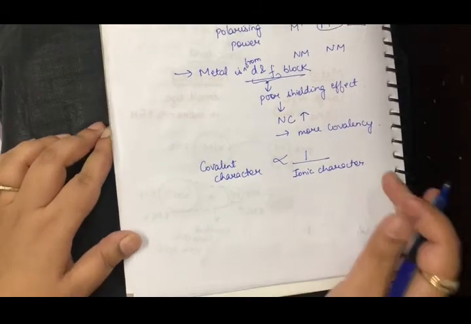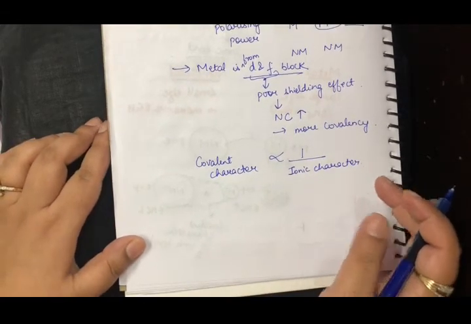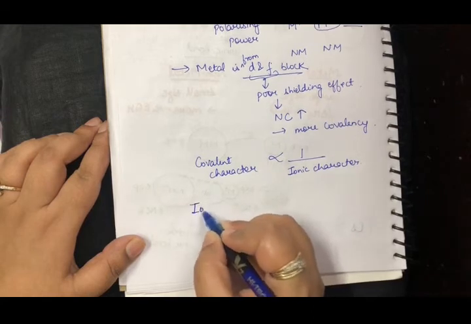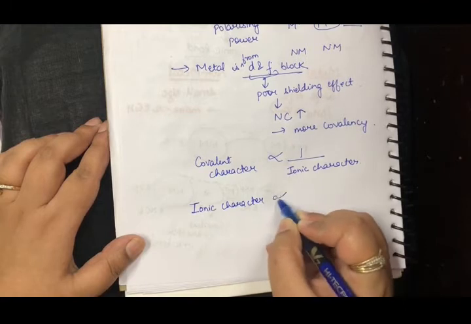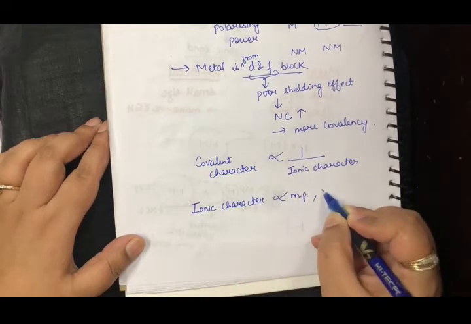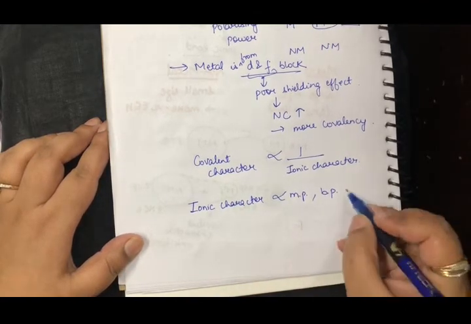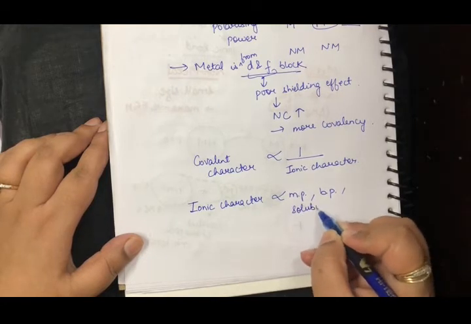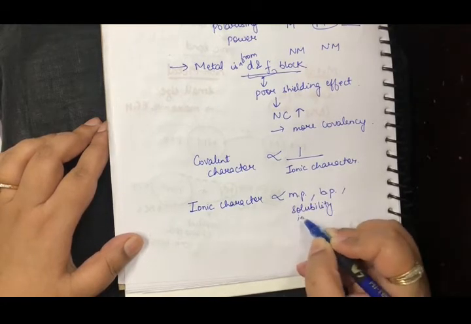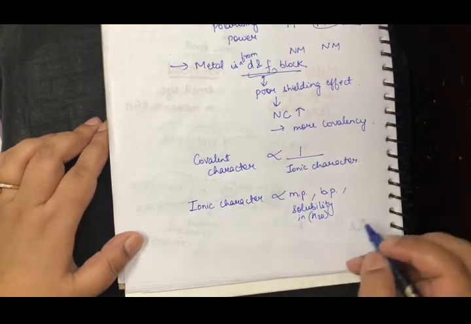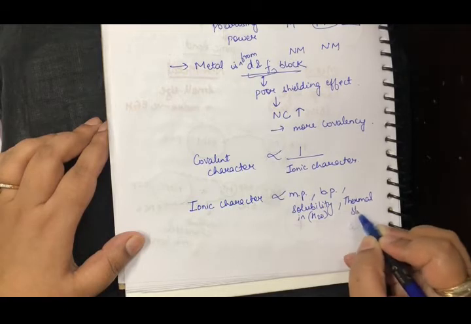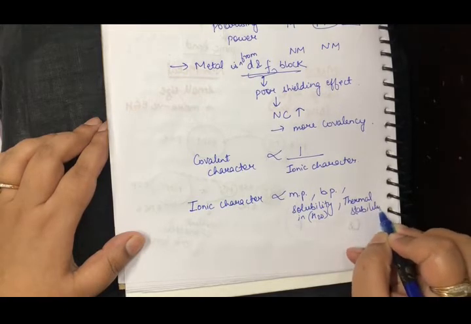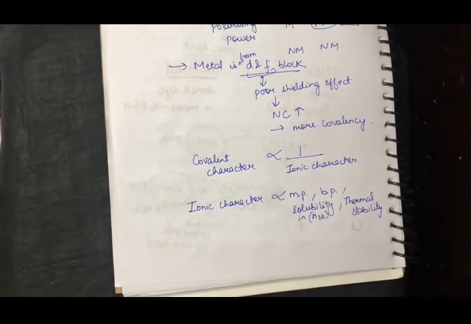पर ionic character इतना ज़्यादा हमारे लिए ज़रूरी क्यों है? Because if I am talking about ionic character, beta, ionic character is directly proportional to the melting point. It is directly proportional to the boiling point. It is directly proportional to the solubility in water or in any of the polar solvents that we talk about. It is directly proportional to the thermal stability. What is thermal stability? Is that if you provide heat, the molecule is still stable. It doesn't completely opens up, right?